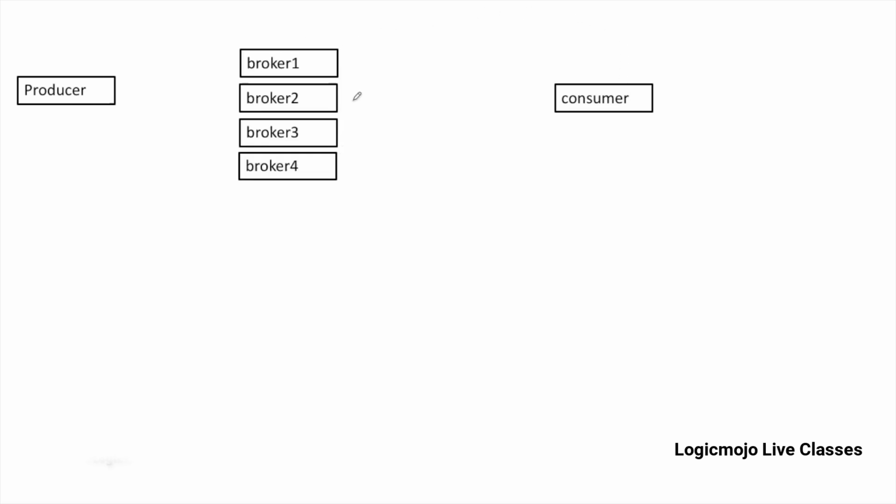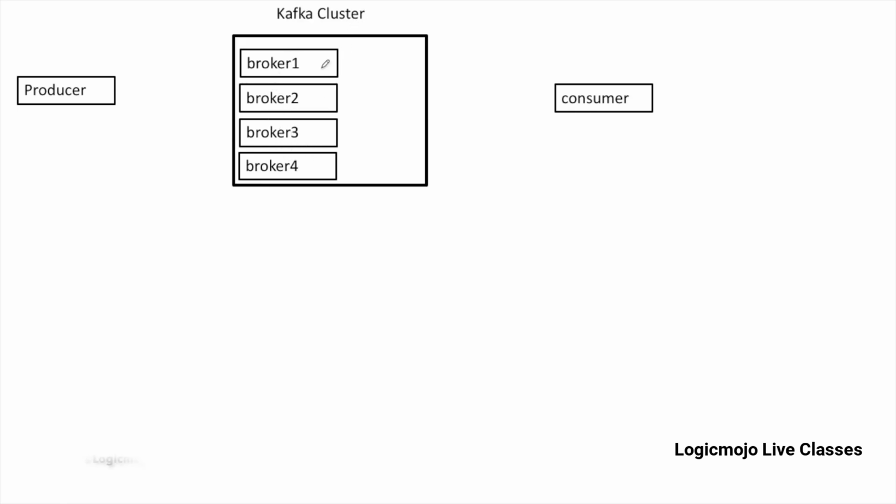And we have a set of different machines. This set of machines, we call Kafka brokers, and they create one single cluster. So one cluster contains different machines. An individual machine we call a broker, and the complete cluster we call a Kafka cluster. So the producer will send the data to a Kafka cluster, and from the Kafka cluster, the consumer will receive the data. Now let's see what a Kafka topic is.